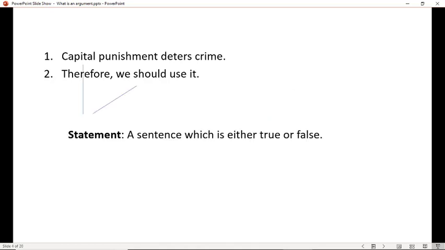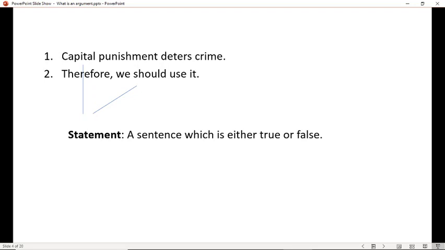So both of those things are statements. Capital punishment deters crime is a statement. We should use it is a statement. A statement is a sentence which is either true or false. Now, that means that questions are not statements. Shouldn't we use capital punishment is not a statement. Commands are not statements. Would you please shut the door is not a statement. Topics are not statements. If somebody says my topic is capital punishment, you can't have 1, capital punishment. 2, it deters crime. Because each numbered statement here needs to be a full statement that's either true or false.